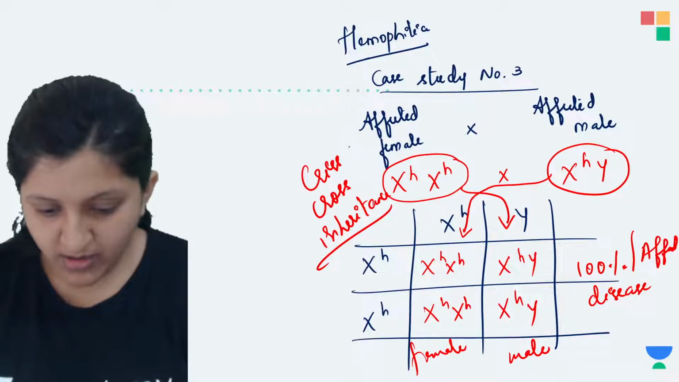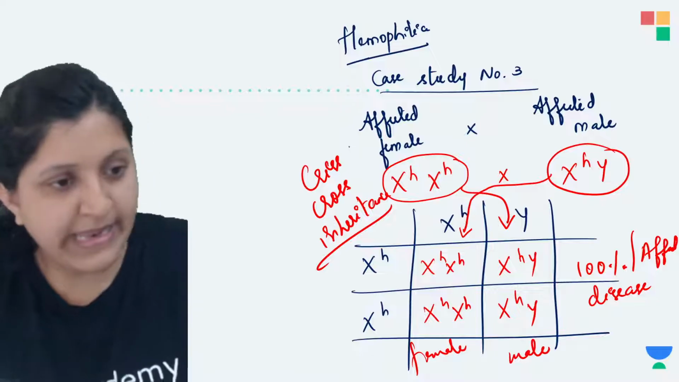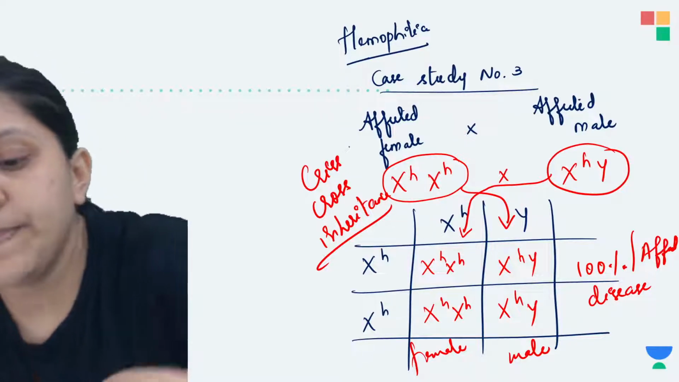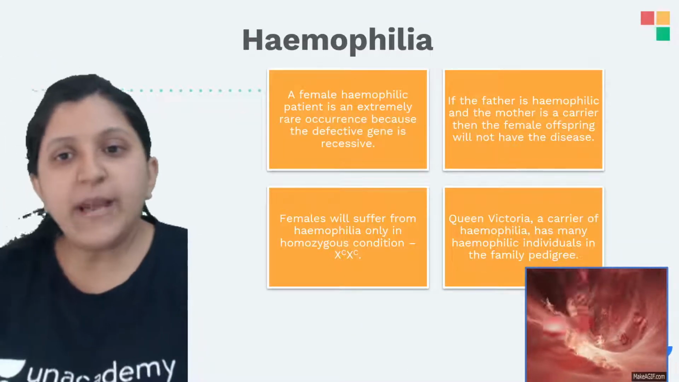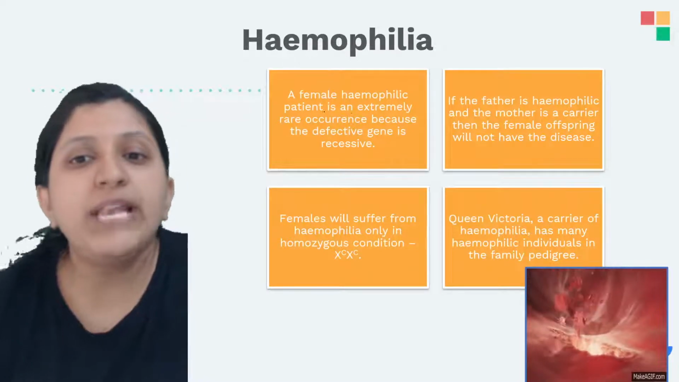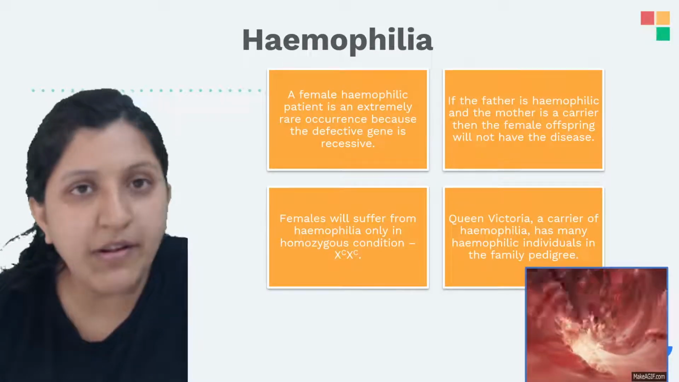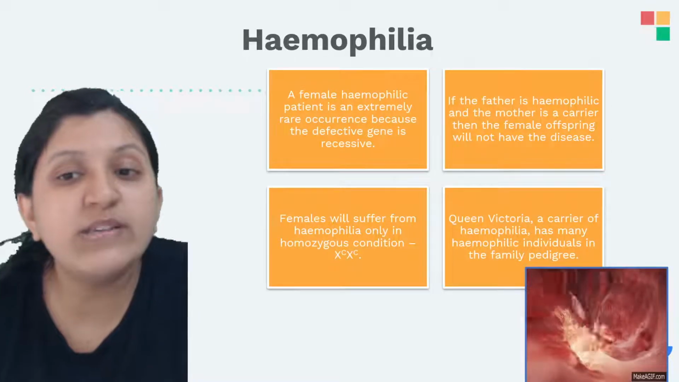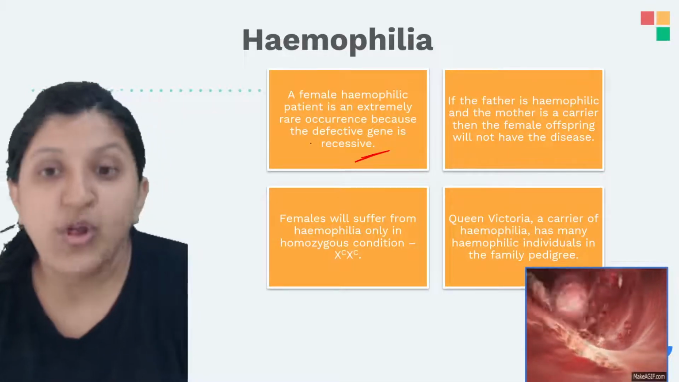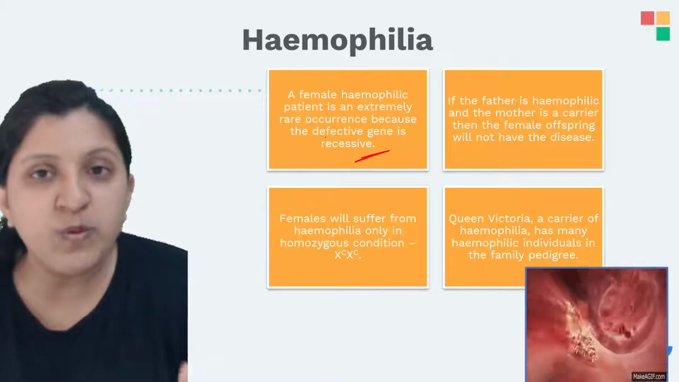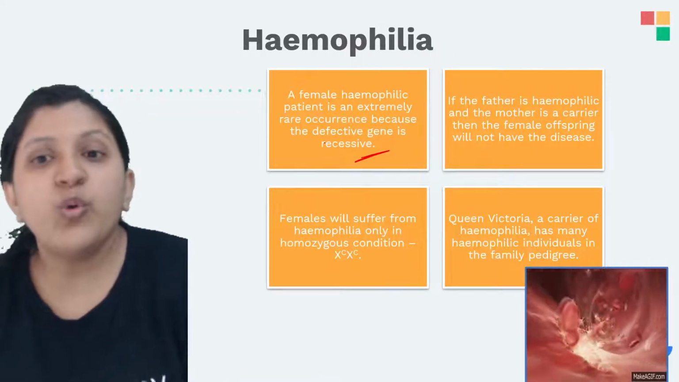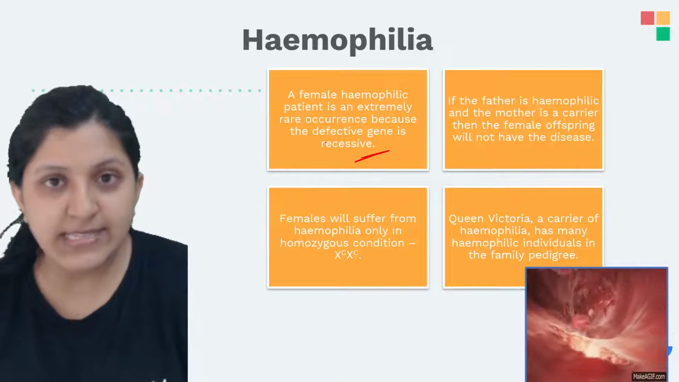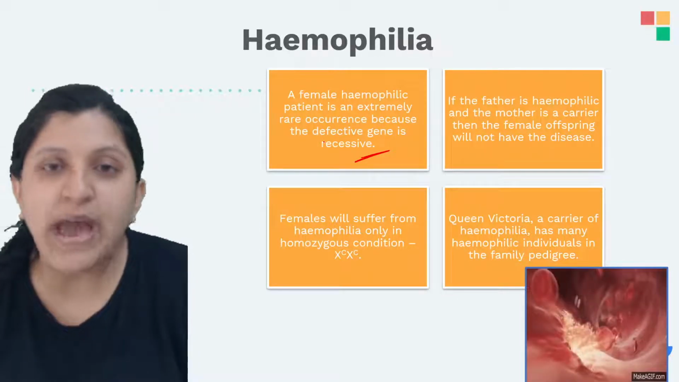Okay, all right, so I'll continue with the next one. Hemophilia: a female hemophiliac patient is an extremely rare occurrence, because the defective gene is recessive. Only if both the X chromosomes are affected can we see that the female is going to have the disease.